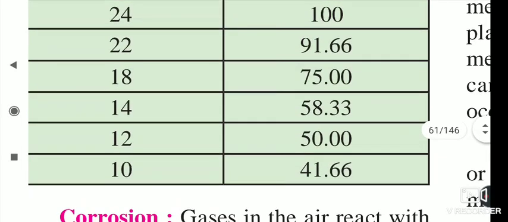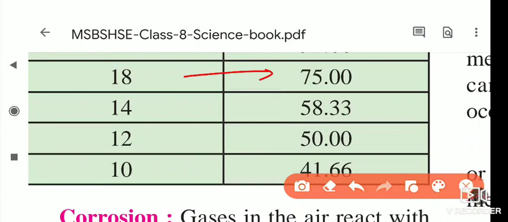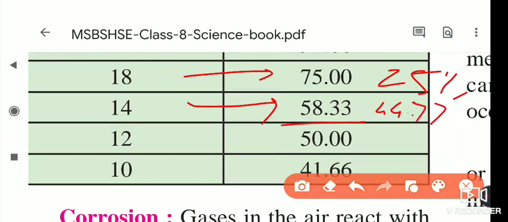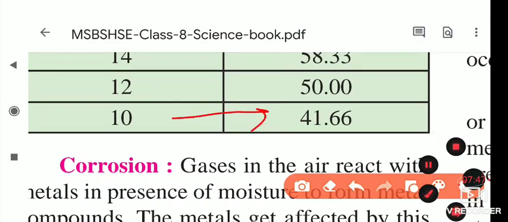Next, 18 karat gold has 75% gold, which means the remaining 25% is silver or copper. Next, 14 karat has 58% gold, so the remaining 42%, nearly 41.33%, is copper or silver they add to it. 12 karat has 50% gold and 50% copper or silver, and 10 karat has 41.66% gold.